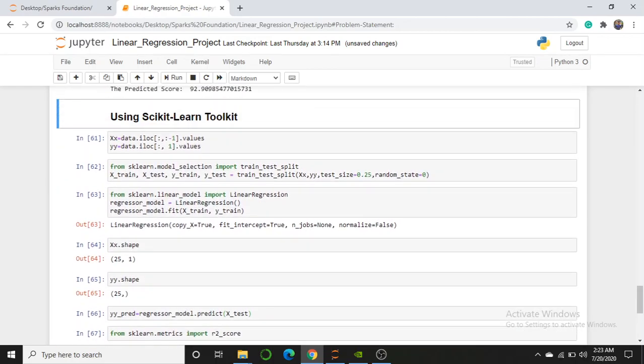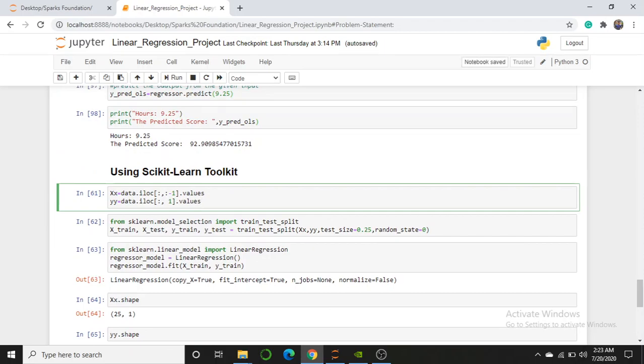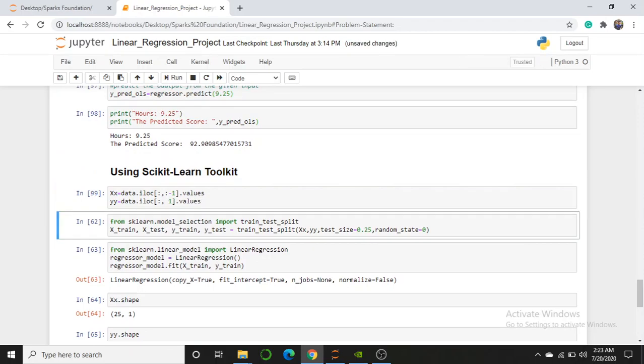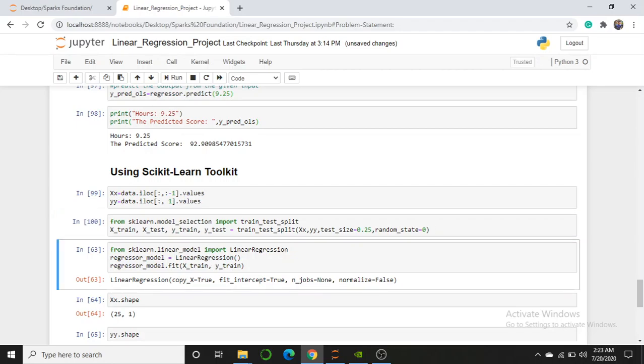So now I am using scikit-learn. Again I am getting the x and y, that is the input and the output. After that I have used train test split. Train test split basically splits the data into two portions: a training portion and a testing portion. Training is for the values I train on, to get the relation that I mentioned before. And testing is to check whether it is right or wrong, whether it is linear, whether it gives me a good result or not. So that is the testing case.